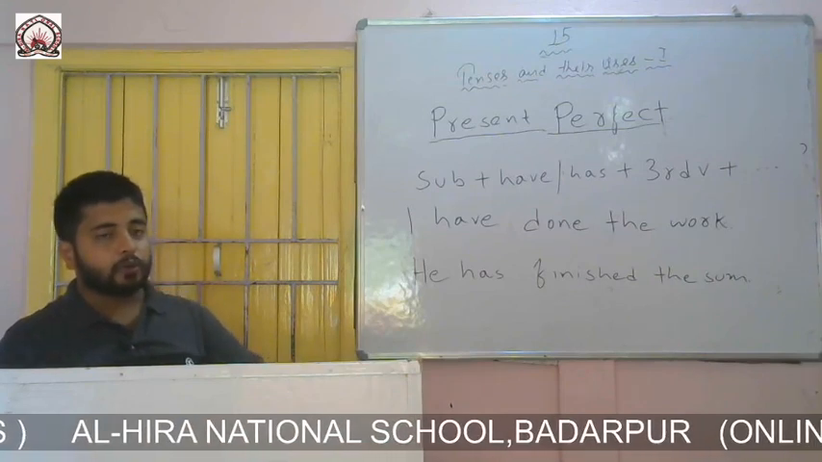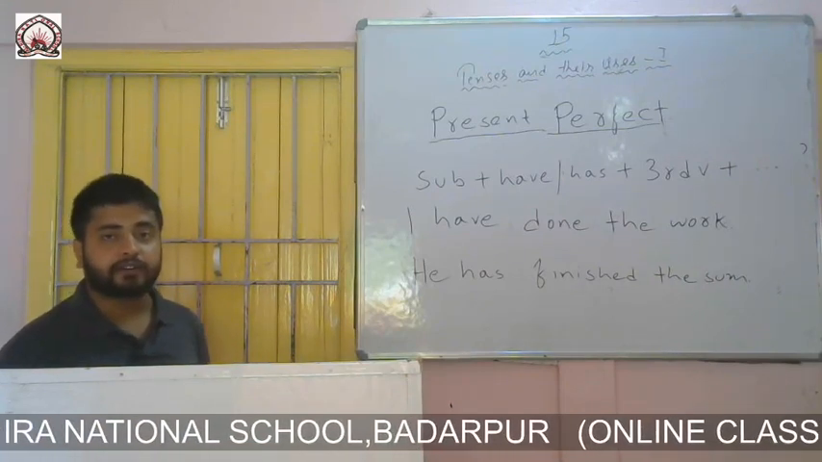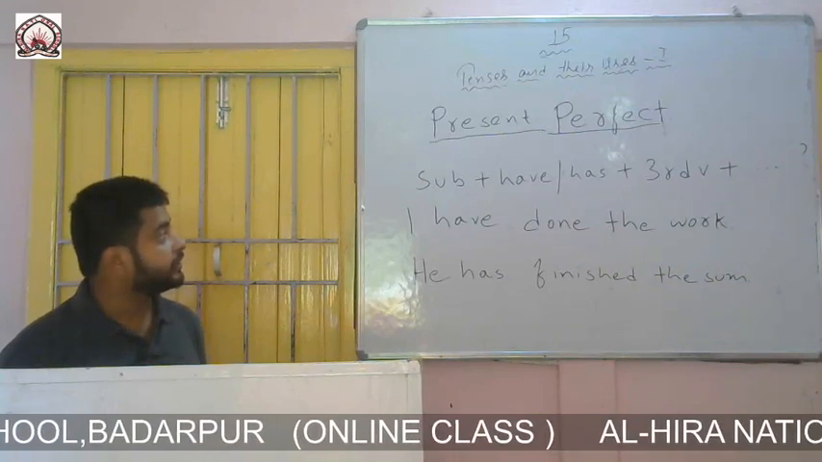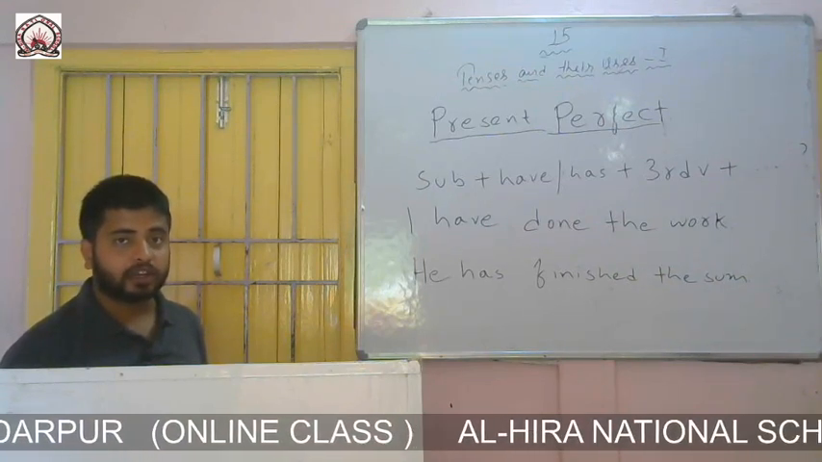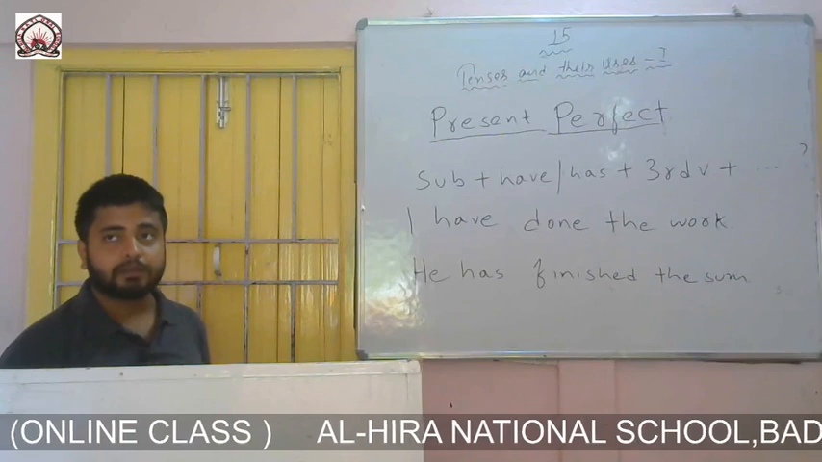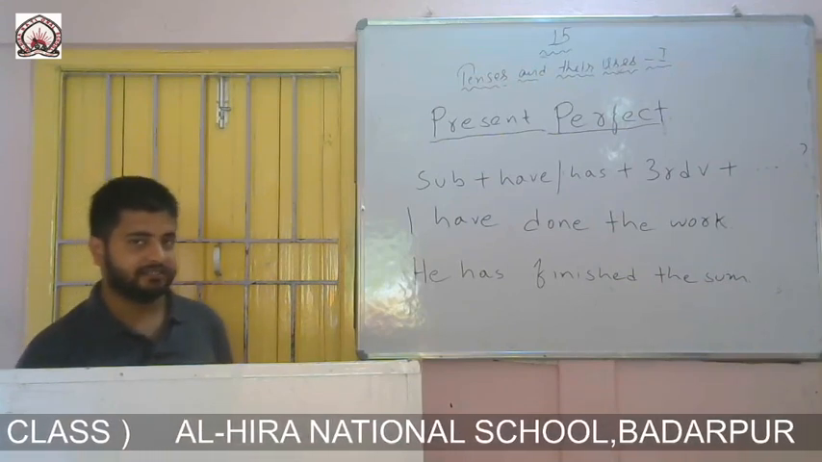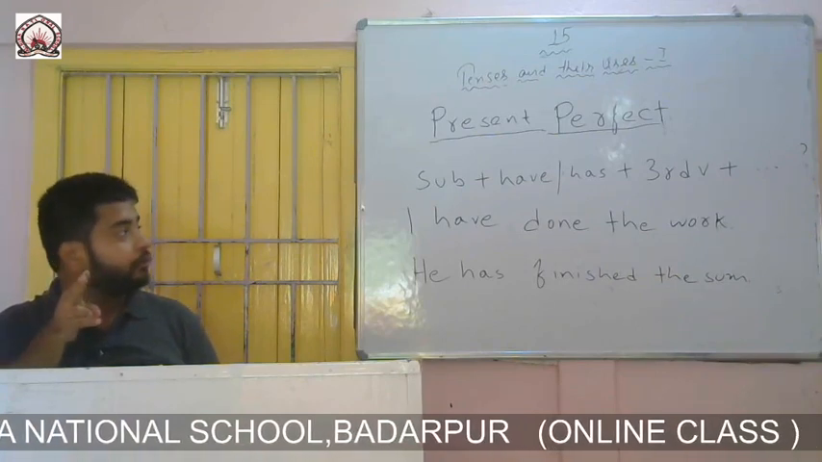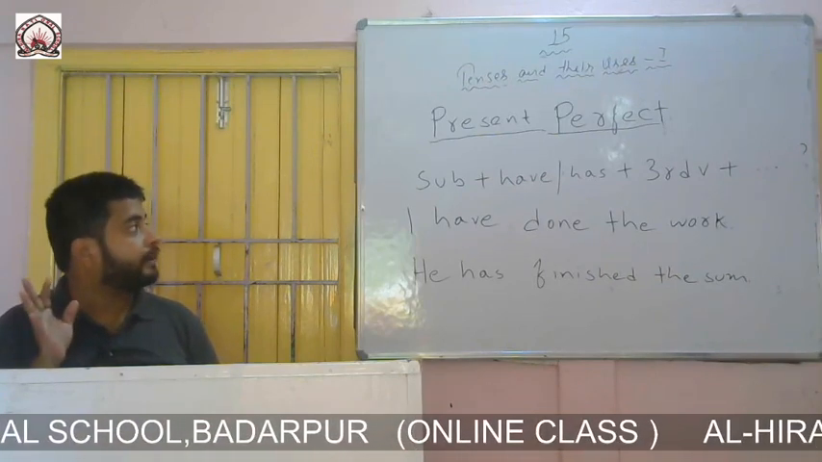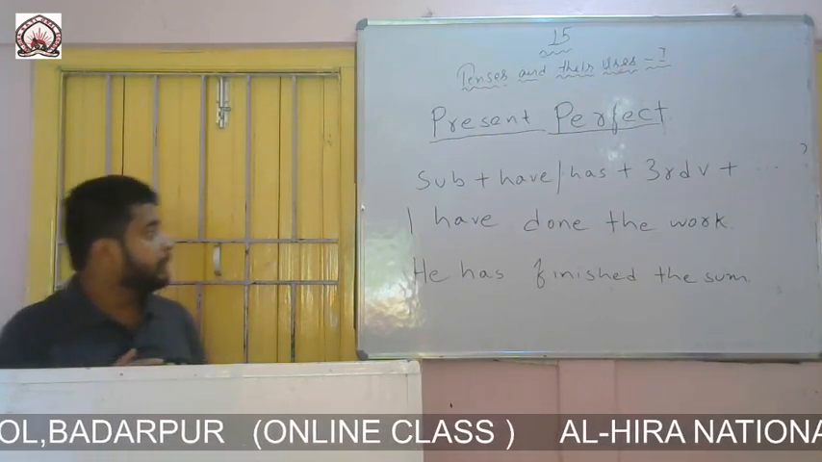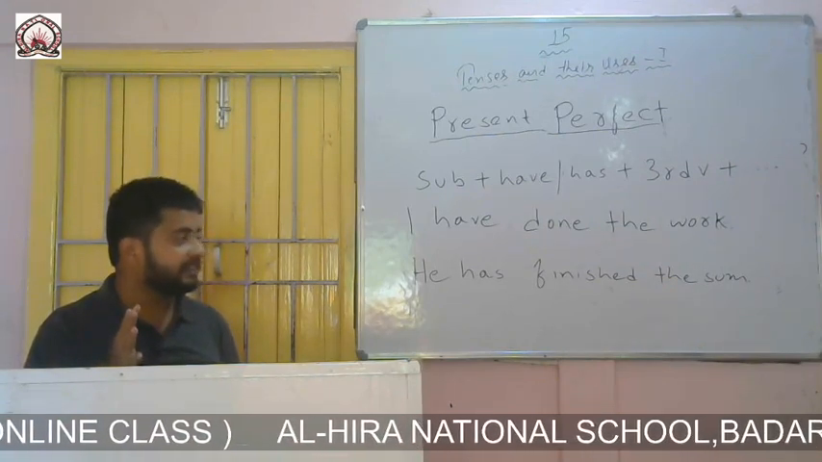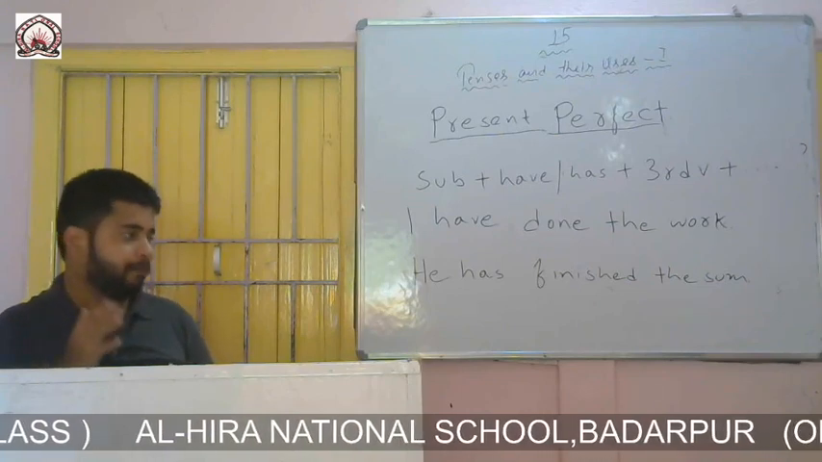So once again look at the formation of present perfect assertive. The formation of present perfect assertive is subject plus have or has plus third form of the verb plus rest part of the sentence. So I have written here two examples to make you understand the formation of present perfect assertive. My first example is: I have done the work. My second example is: He has finished the sum.